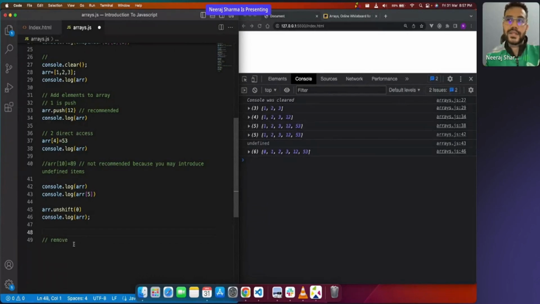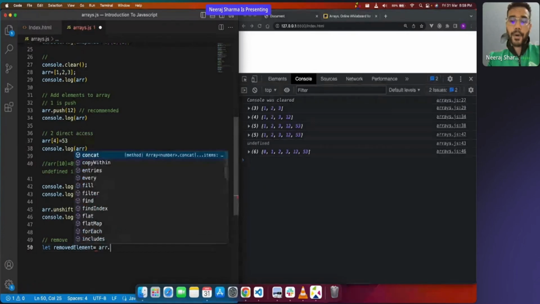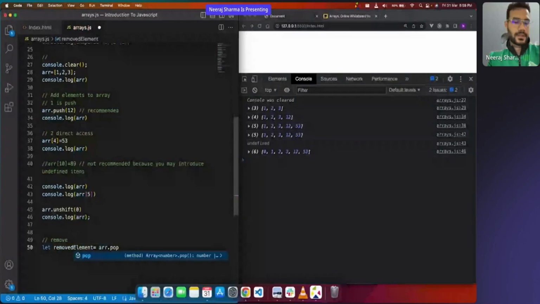Now what I was telling you is about removing the elements. So right now if you see, I have 0, 1, 2, 3, 4, 12, and 53. What if I would like to remove an element? Okay, I'll say removed element equals to ARR dot pop. And if I say pop, what it will do, it will remove the item and it will return that item also to me. So this is the assignment operator. So it will remove the item and give me that item in the removed element.